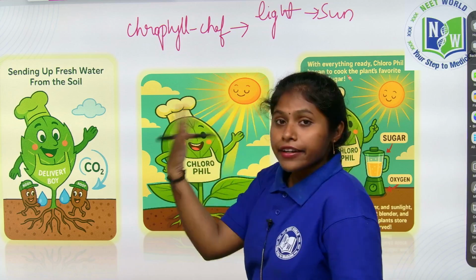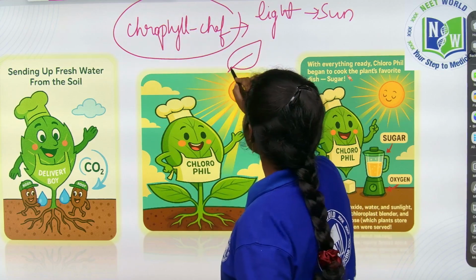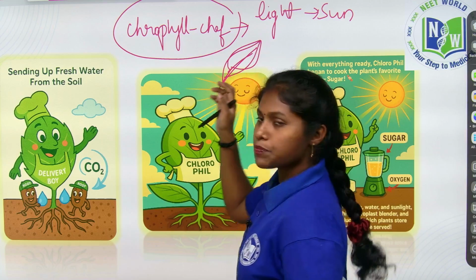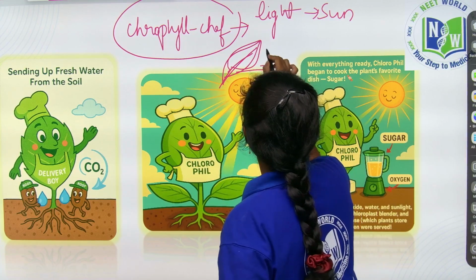And he wants air too. Every morning, what is he doing? He is opening the windows of the leaf. He is present in the leaves, right? So in the leaves, he opened the windows.